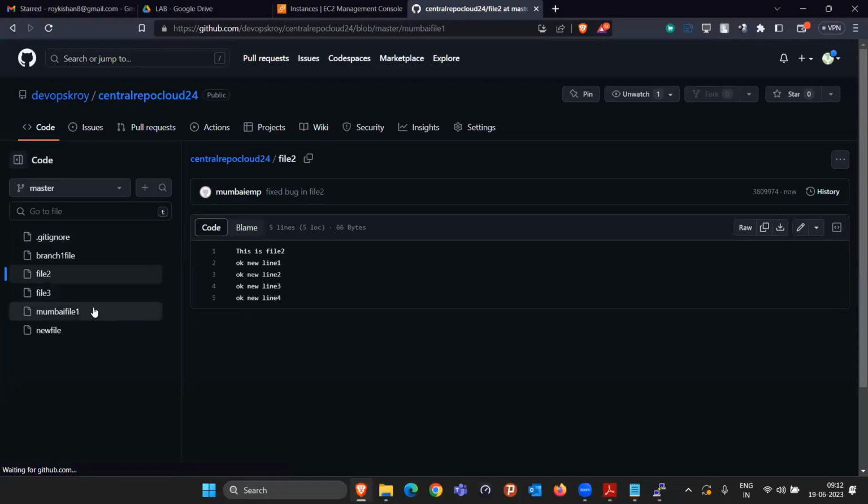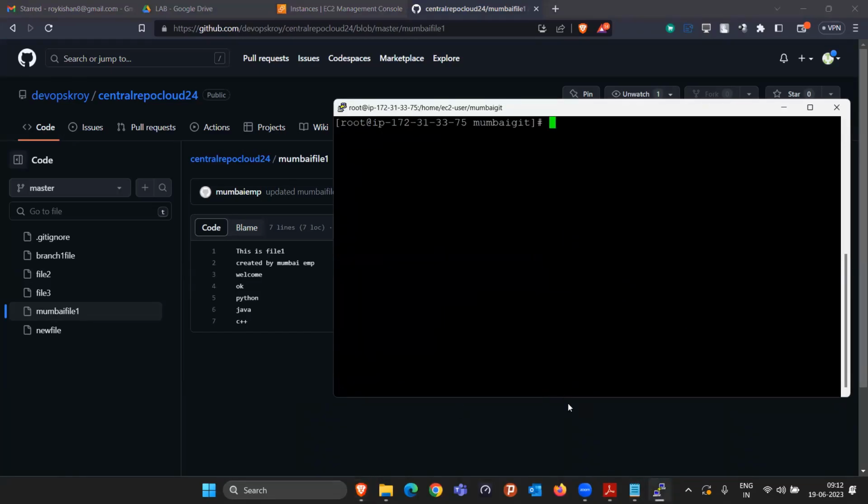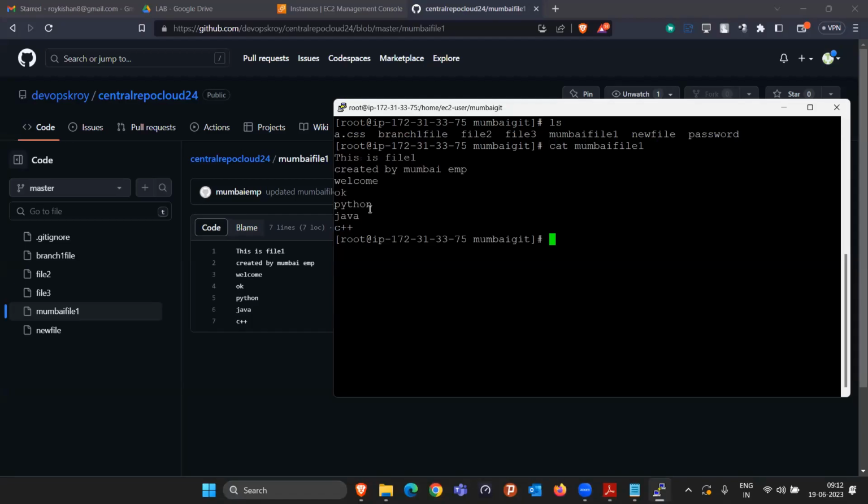But now the concern is again that I already had a task to add the extra feature in Mumbai file one, in which I had already written the 4 lines of code. So now this work is completed, and I have to return to my previous work. Is everything clear up to here, or any confusion? Yeah, clear. Okay. So now my goal is to get back whatever lines I wrote in this Mumbai file one.